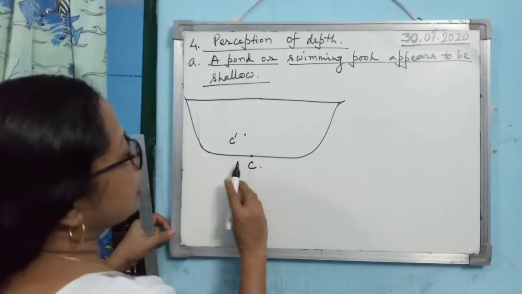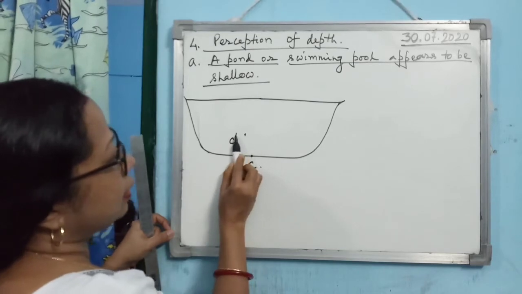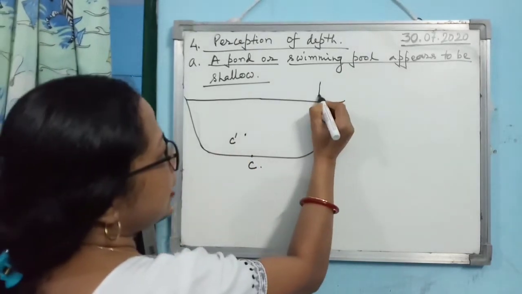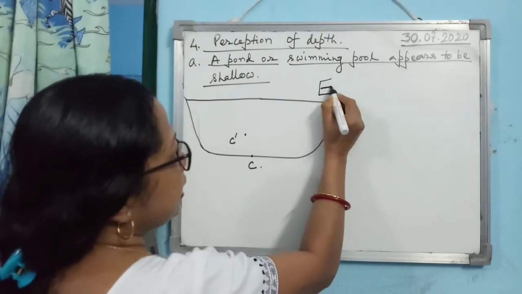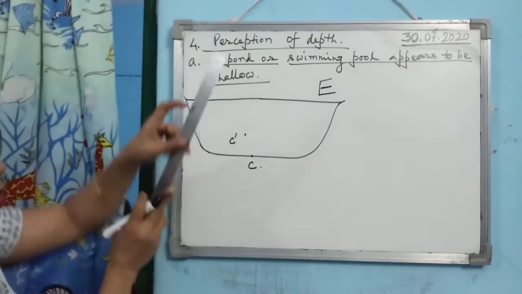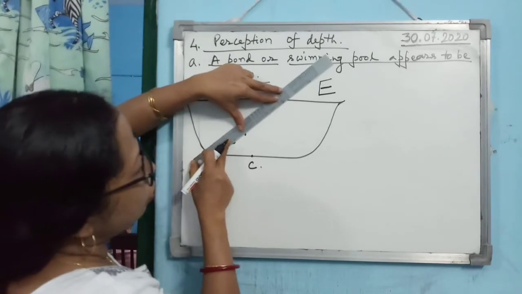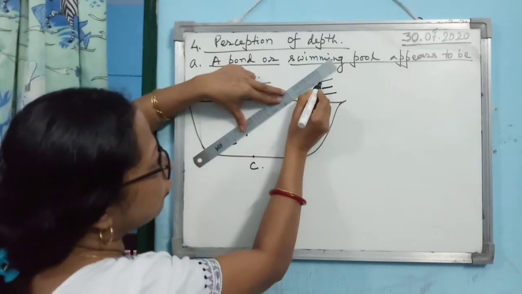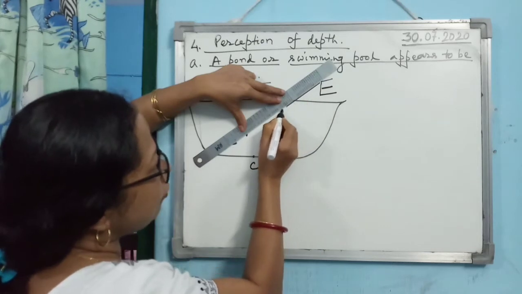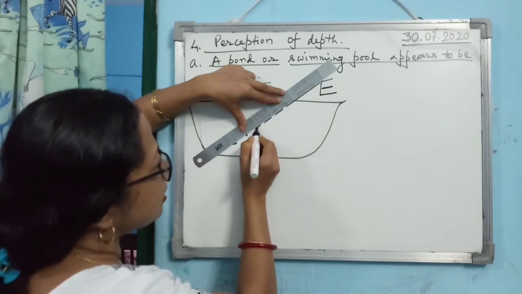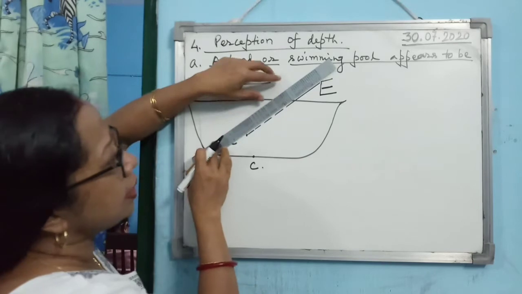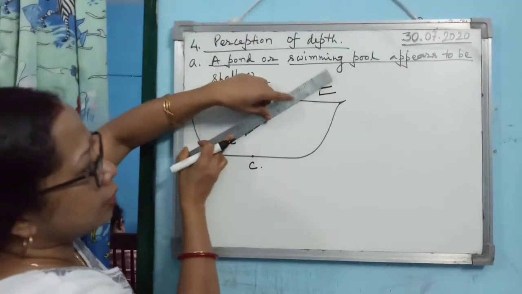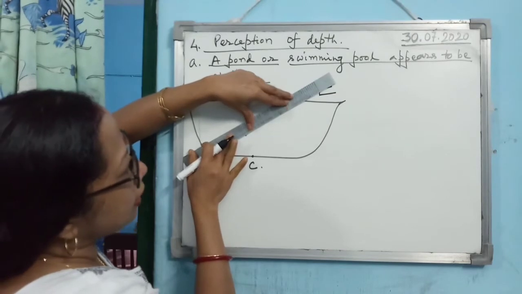Now from the point C, you go straight up and a little bit to the left side, and mark another point C dash. Then you write E, meaning E is the observer's eye. Now you join C dash to the upper point of the observer's eye, and when you are joining by a straight line, within water you draw a dotted line, and above water you draw a solid line.